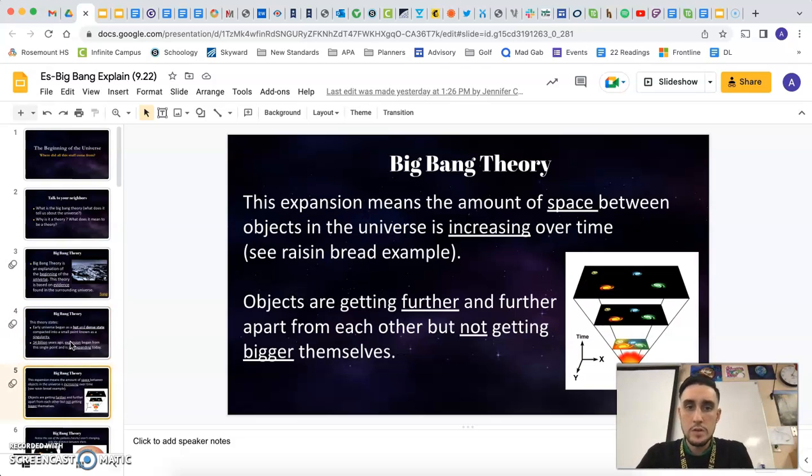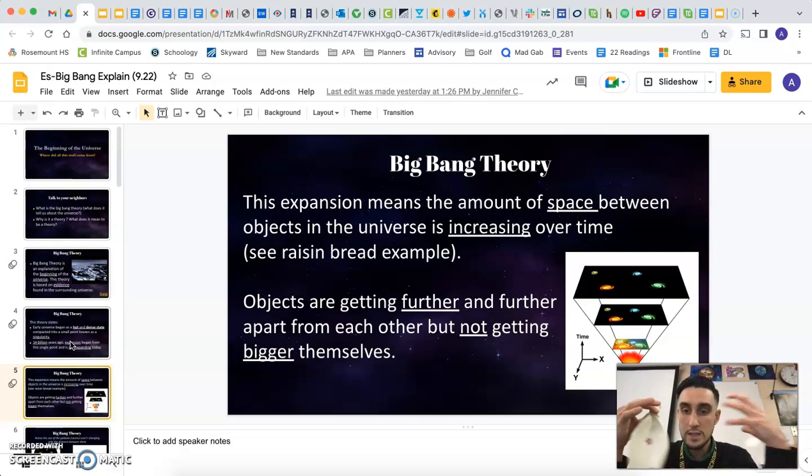Okay, so let's dive a little deeper here. This expansion means the amount of space between objects in the universe is increasing over time. So your teacher may have shown you something like this, right? The balloon is actually expanding when we inflate it, but the objects, the stickers I have on here themselves, are not expanding, right? So the stickers are staying the same size, but the balloon in between them is actually expanding.